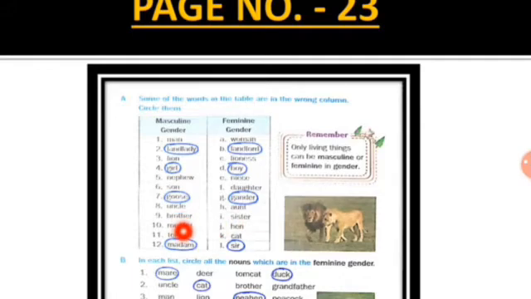So you have to circle it. Sir, it should be written under masculine gender, but it is written under feminine gender, so it is also incorrect, so you have to circle it. So children, I hope that you have understood this. Now what you have to remember, only living things can be masculine or feminine in gender.